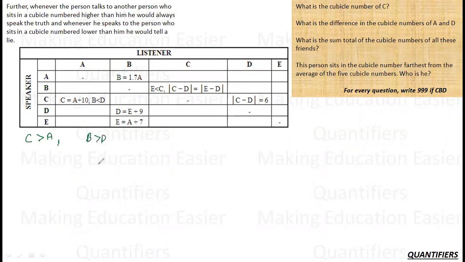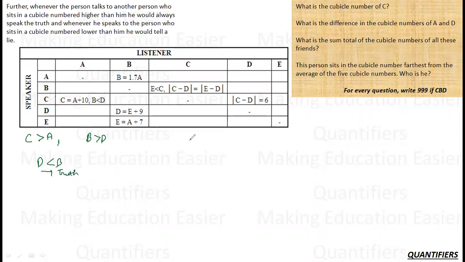This is what I will assume. Okay. Now B is greater than D. So D has also made some statement to B. What is the statement D has made to B? Since D is less than B, D will say the truth.